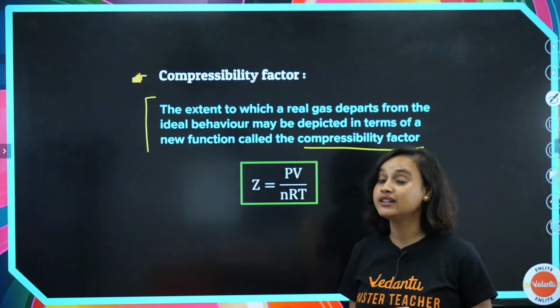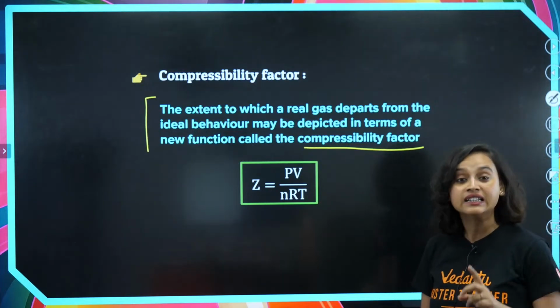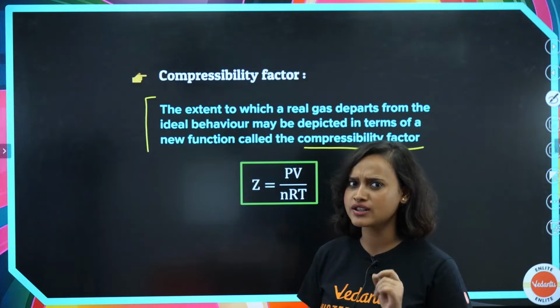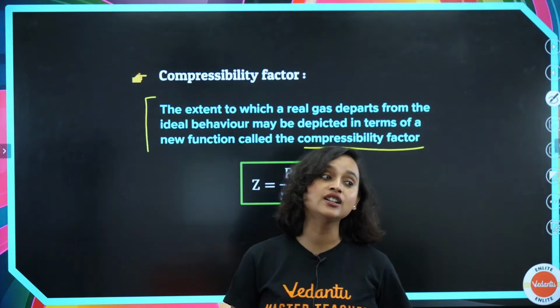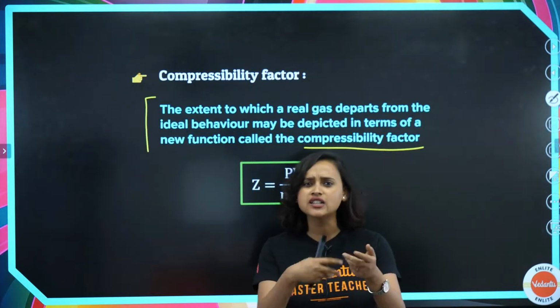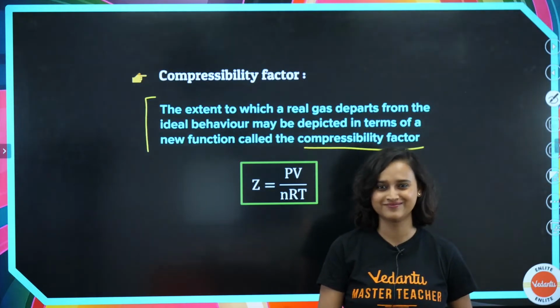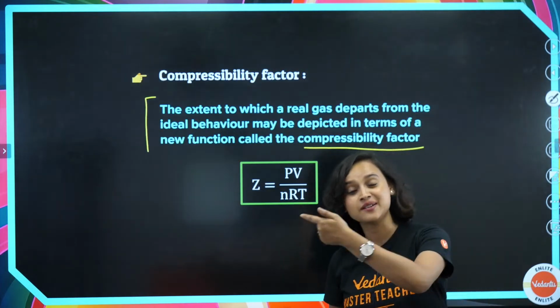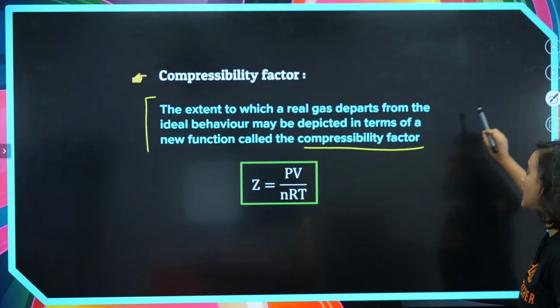Now we need some correction, isn't it? See, I told you in the beginning that in science there are always laws that are followed. So if we see that laws are not being followed and there are certain deviations, then we change the law. And we say that you have a new law upcoming. This is your new law. That same thing is going to happen here also. Check it out, guys. So Z is equal to PV divided by nRT.